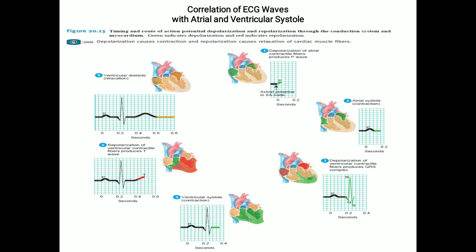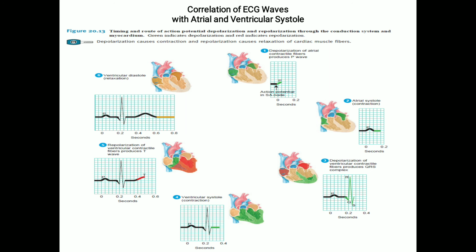So the action potential propagates rapidly after entering the AV bundle. Now after the delay, the propagation starts at the AV bundle. About 0.2 seconds after the onset of the P wave, it is propagated through the AV node and it goes on to the bundle of His, the Purkinje fibers and the entire muscles of the ventricle. So what happens? The depolarization of the ventricle begins.